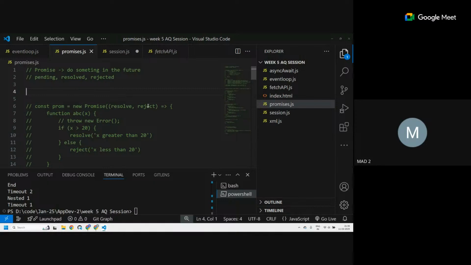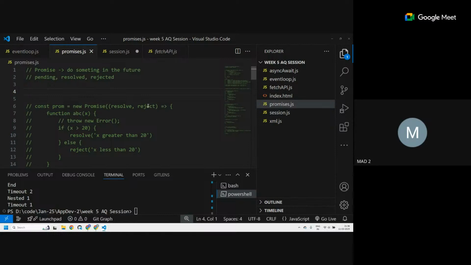So why would these promises be helpful? Any idea why this would be helpful? It's related to asynchronous code. Should we trigger it based on some event? Yes, exactly. If you get a promise fulfilled, that means you get the exact thing that you wanted, and you would execute a bunch of code with that in mind.